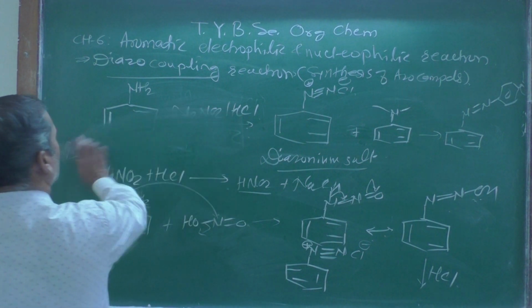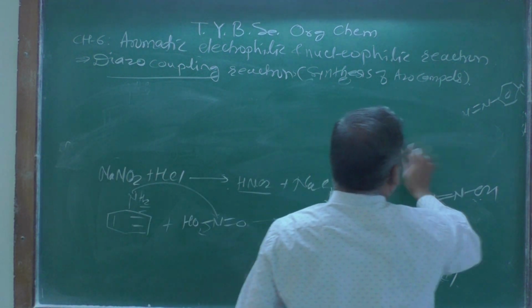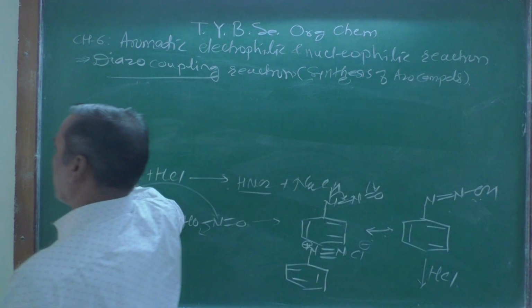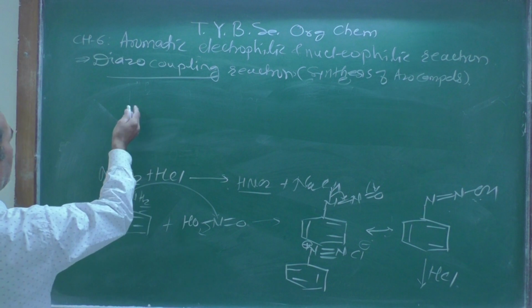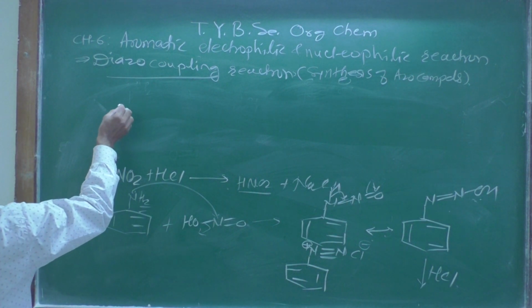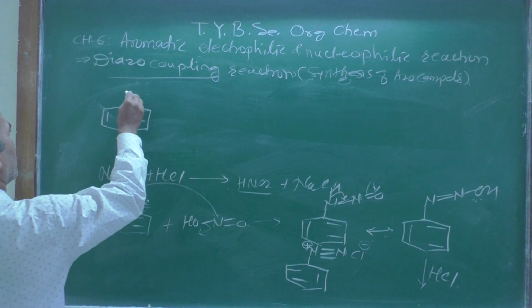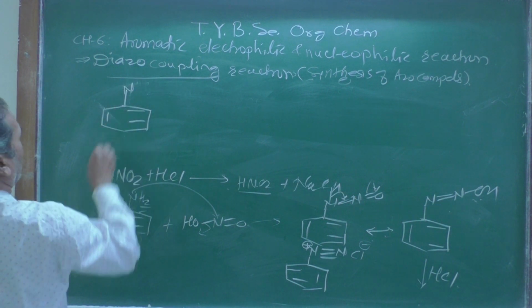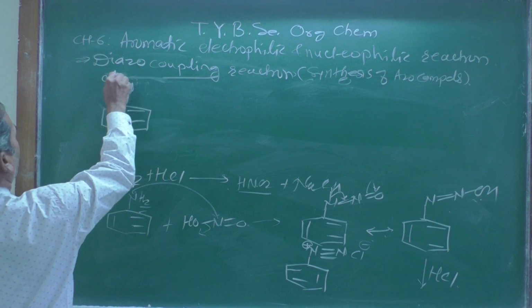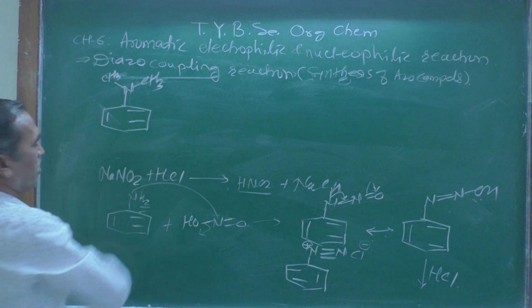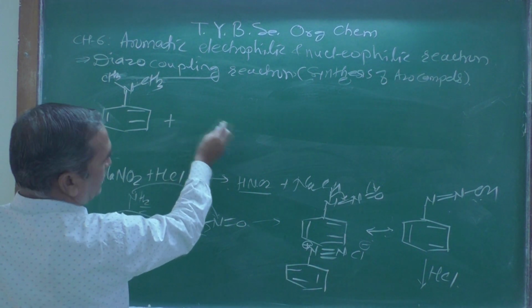And this diazonium salt, when you are treating with a tertiary amine-like compound, just now we have seen this one. Let us consider the electron donating group, a tertiary amine, N,N-dimethyl aniline, that will be treated with this.